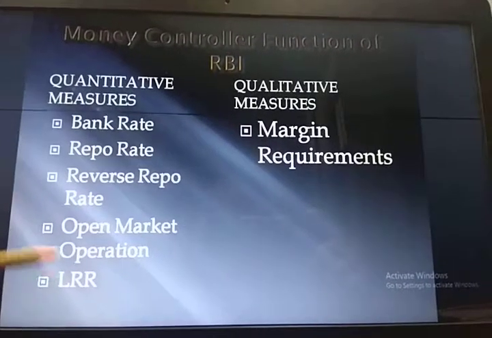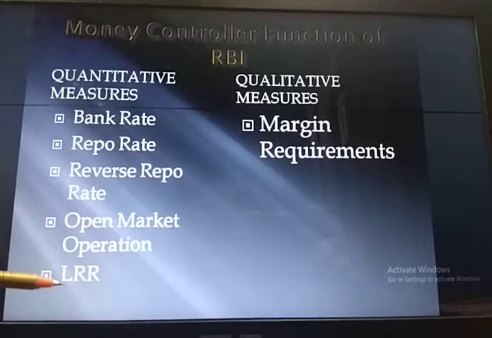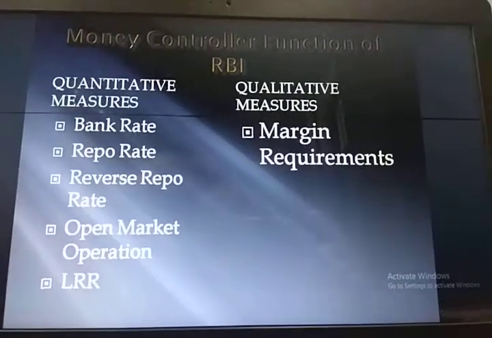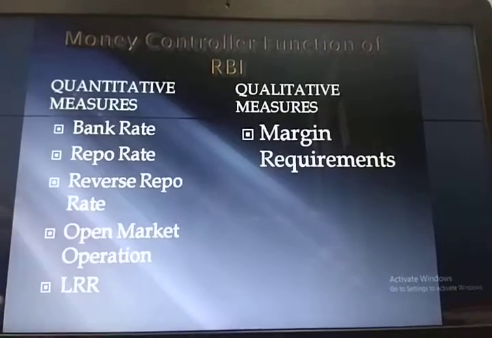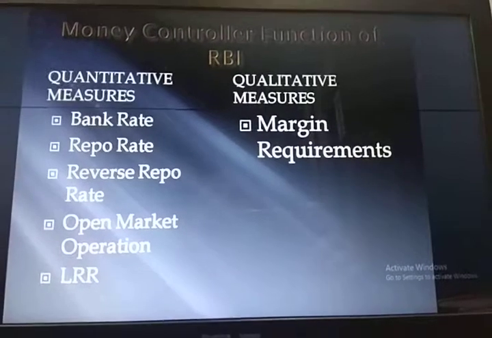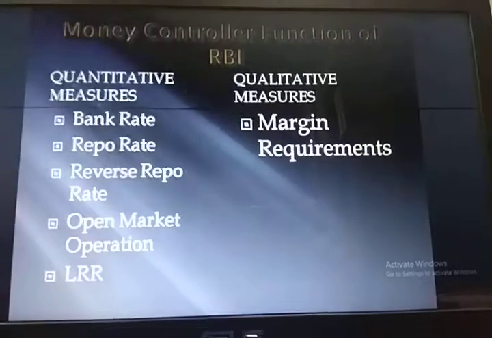What is statutory liquidity ratio? A part of deposit which the commercial bank has to maintain with itself is known as statutory liquidity ratio.